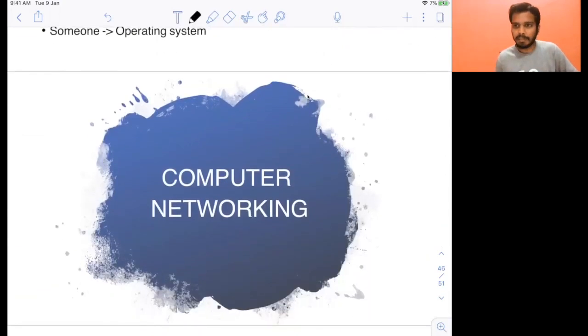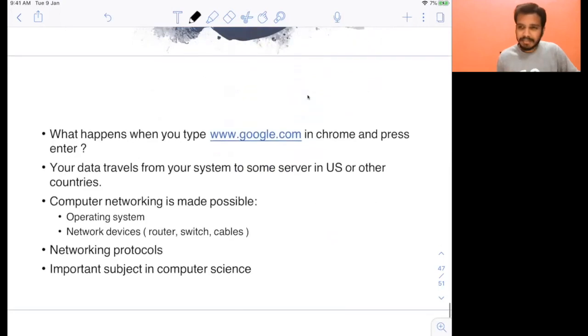Now the next one is computer networking. This is also a very important part of computer science, and a very interesting subject. Computer networking is everywhere. You are using the internet, right? So you are basically using computer networking itself when you are using the internet. Now, what happens when you type google.com in Chrome and press enter? You do not know what happens actually. You get the Google search page, right? But actually, a lot of things happen behind the scenes. That's where computer networking comes in.